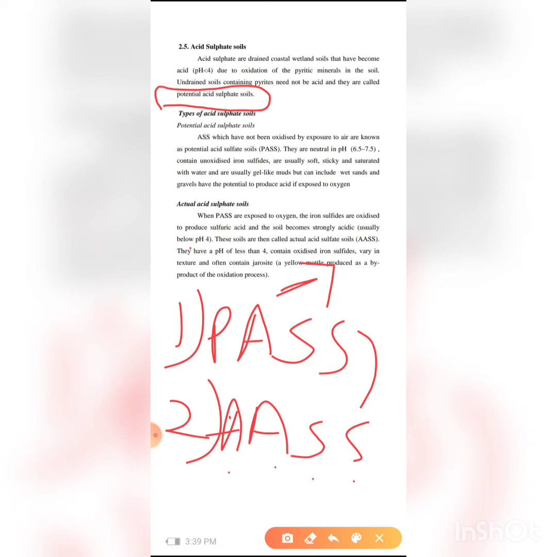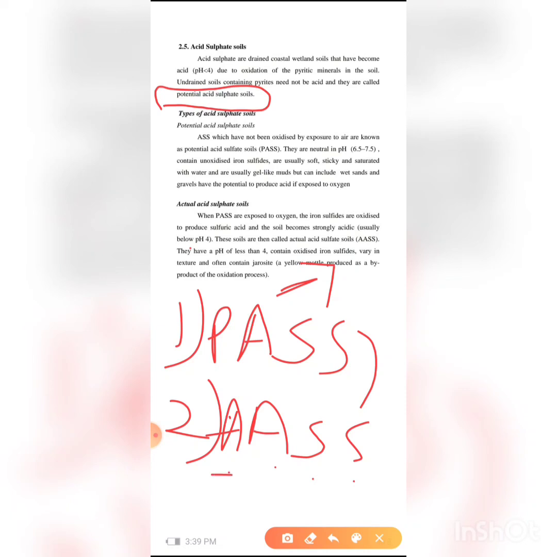Containing unoxidized iron sulfides, they are usually soft, sticky and saturated with water, usually gel-like muds, but can include wet sands and gravels. They have the potential to produce acid if exposed to oxygen. If these potential acid sulfate soils are exposed to oxygen, then the iron sulfides are oxidized to produce sulfuric acid, and the soil becomes strongly acidic.